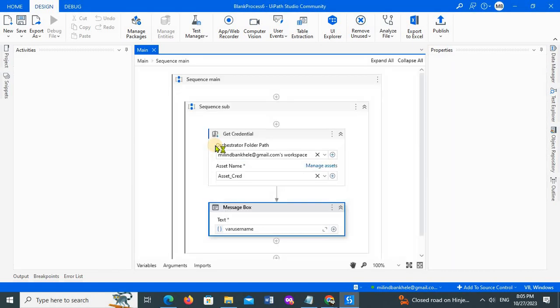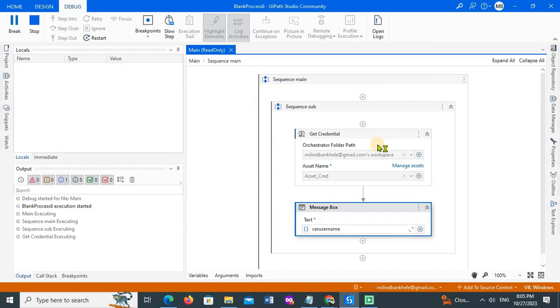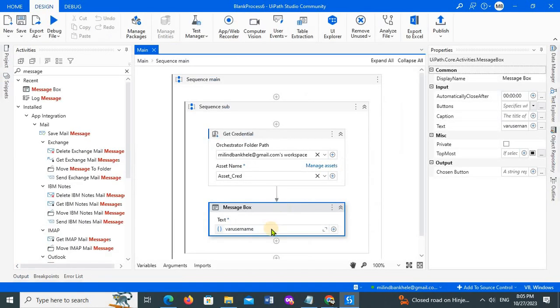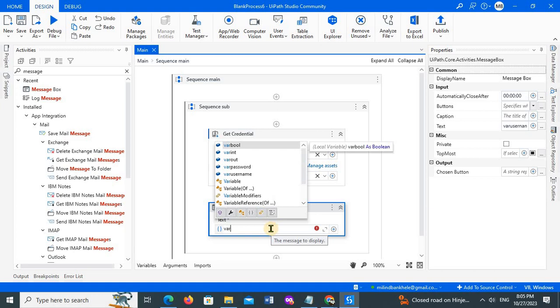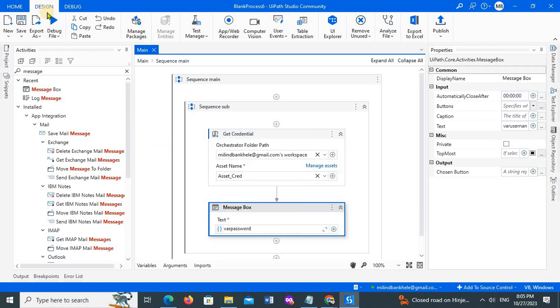We will see that. See, I can see my username, but I cannot see the password, because my data type is SecureString. Because of that, I cannot see the password directly here. If I execute this with password, I cannot see that password directly, okay?